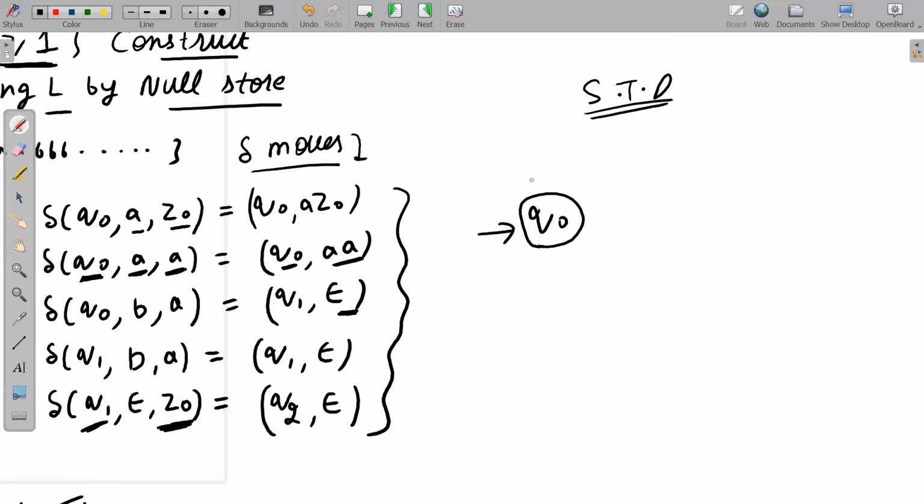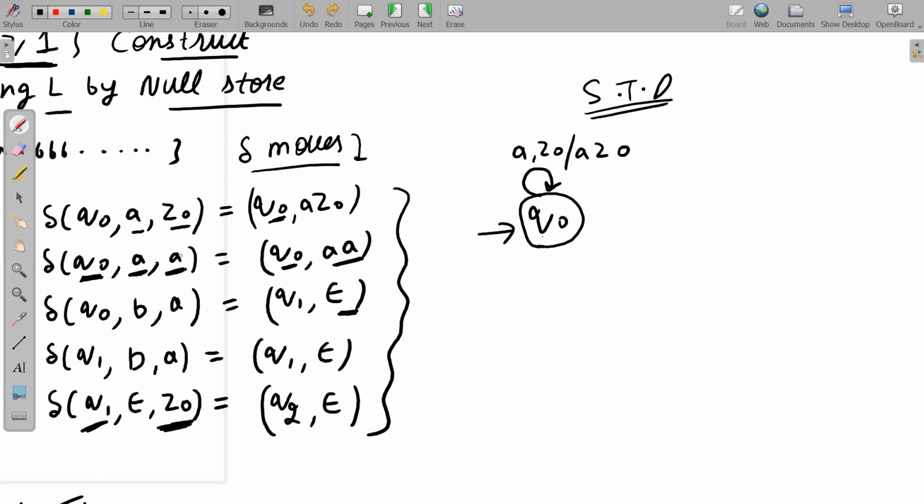Q0, A, Z0. So I will put here a self loop because we are in Q0 only, na? So I will say A, Z0 slash AZ0. It means what? We are at Q0. Okay, this move means what? See here carefully. This move means we are at Q0, read A from the tape, read Z0 from the stack, and we are going to push AZ0 onto the stack.